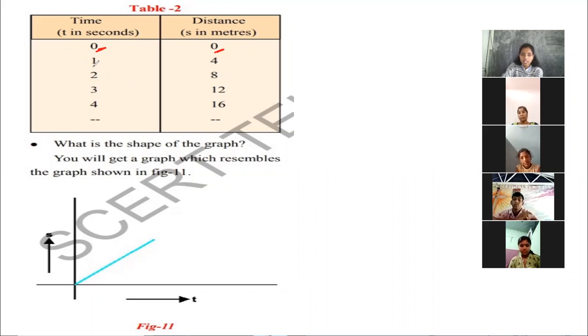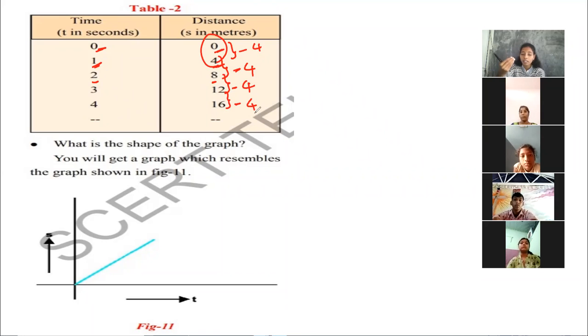In 1 second, he covered 4 meters, a difference of 4. In 2 seconds, 8 meters. Again 4 to 8, the difference is 4. In 3 seconds, 8 to 12, again the difference is 4. In 4 seconds, 12 to 16, again 4 meters. So in each and every second, he covered 4 meters.